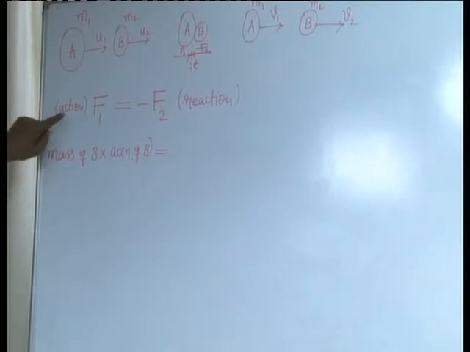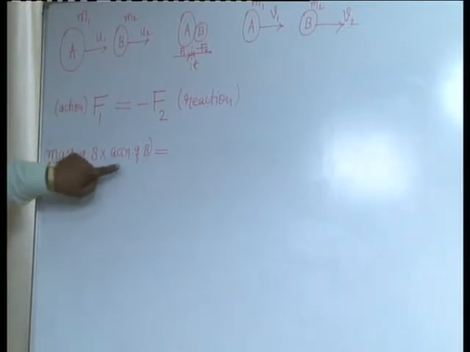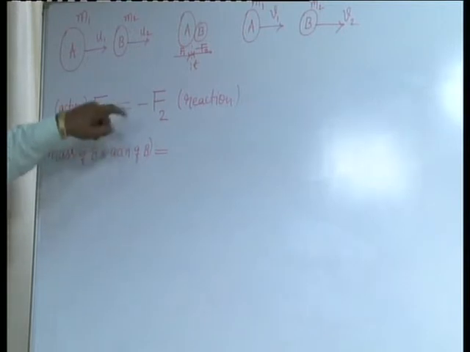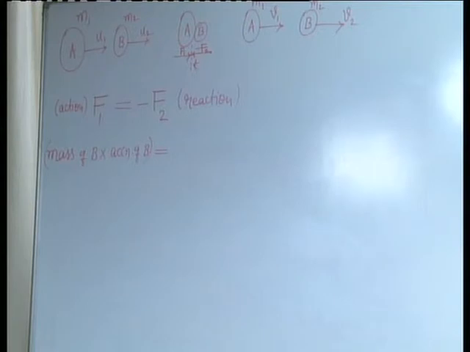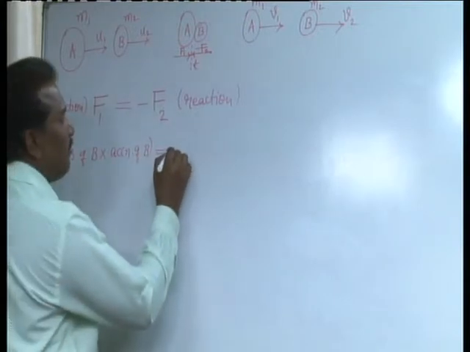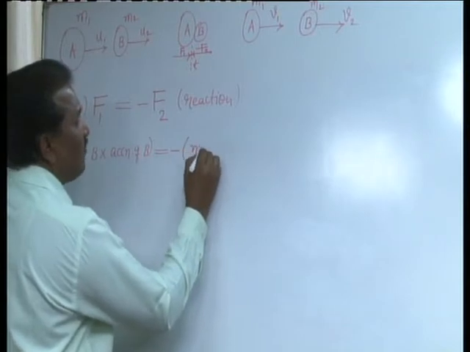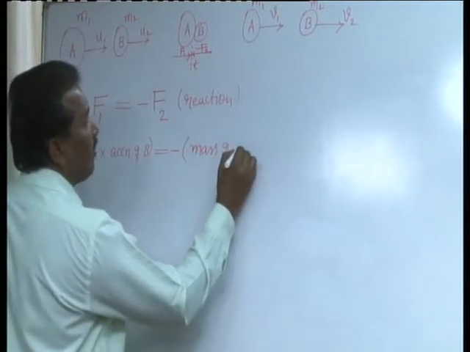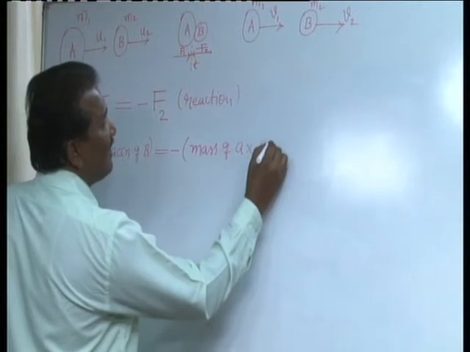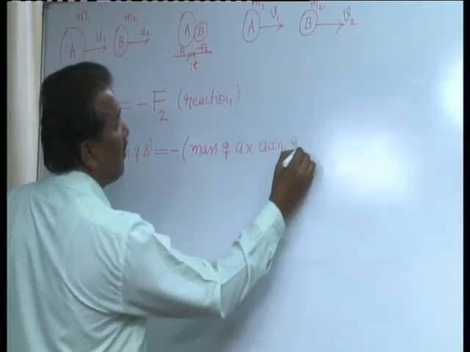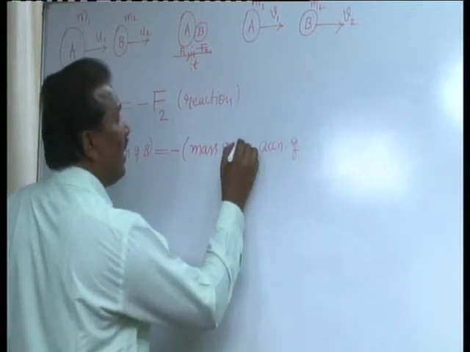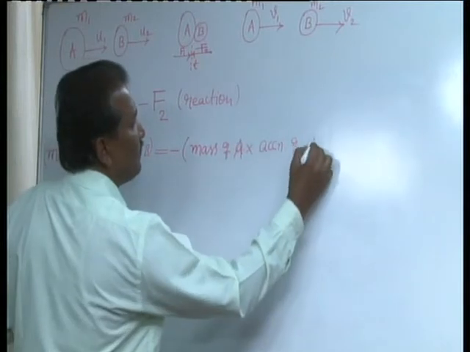Force exerted on B by A is mass of B into acceleration of B. Similarly, the force exerted on A by B is, with a minus sign, mass of A into acceleration of A.